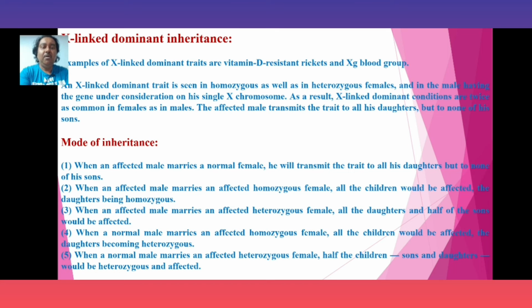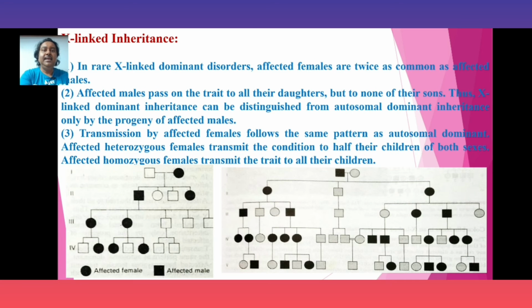When a normal male marries an affected homozygous female, all the children would be affected, the daughters becoming heterozygous. When a normal male marries an affected heterozygous female, half the children, sons and daughters, would be heterozygous and affected. These are the X-linked dominant disorders.